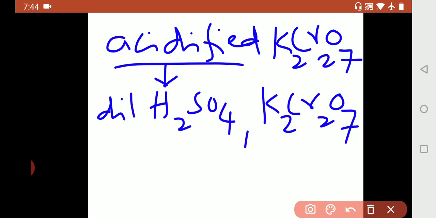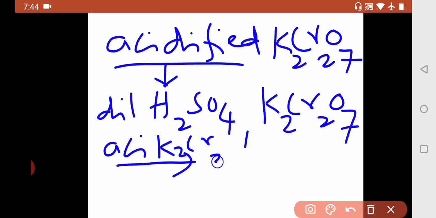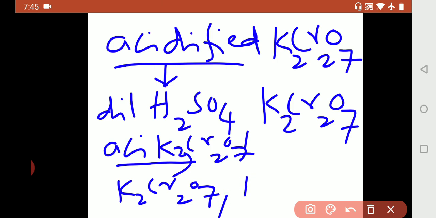Acidified K2Cr2O7. So while writing on the arrow mark in the reaction, we can write this as dilute H2SO4, comma, K2Cr2O7, or we can write as acidified K2Cr2O7, or we can write as K2Cr2O7 comma, what is the shortcut for acid? H plus. Yes, either way we can write in the reaction on the arrow mark to show that the reaction going to take place is oxidation.